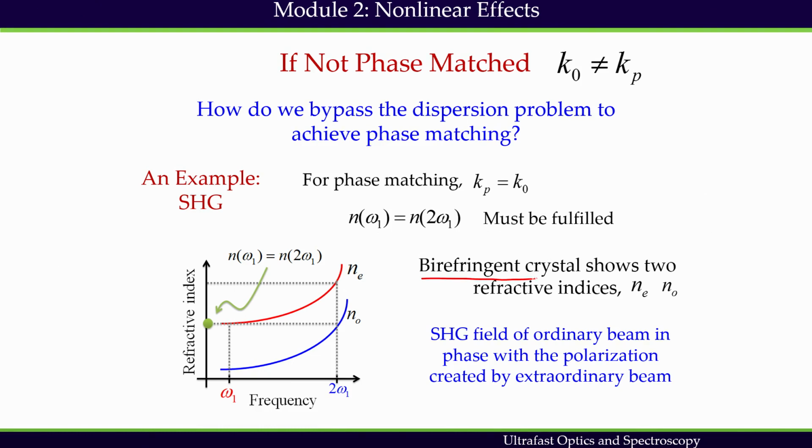In a birefringent crystal, when light propagates, it undergoes refraction, but it undergoes double refraction. There are two different refracted beams we get.